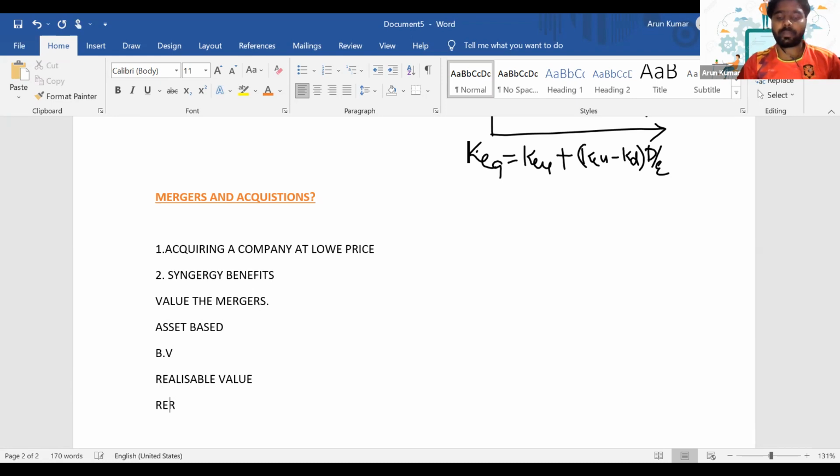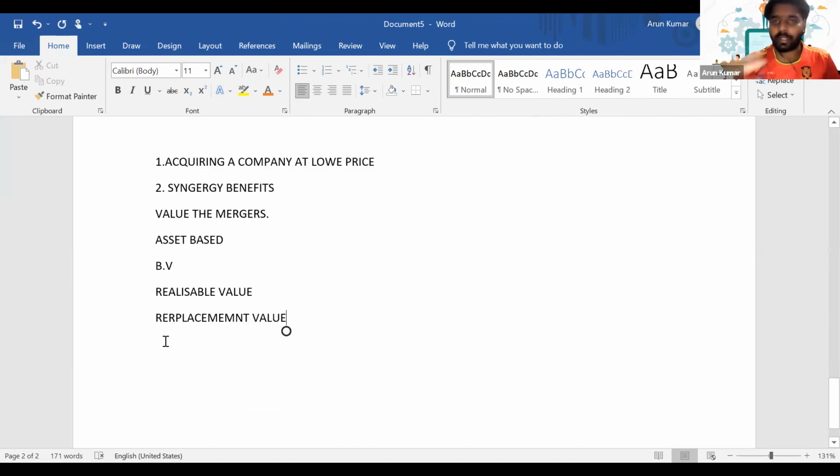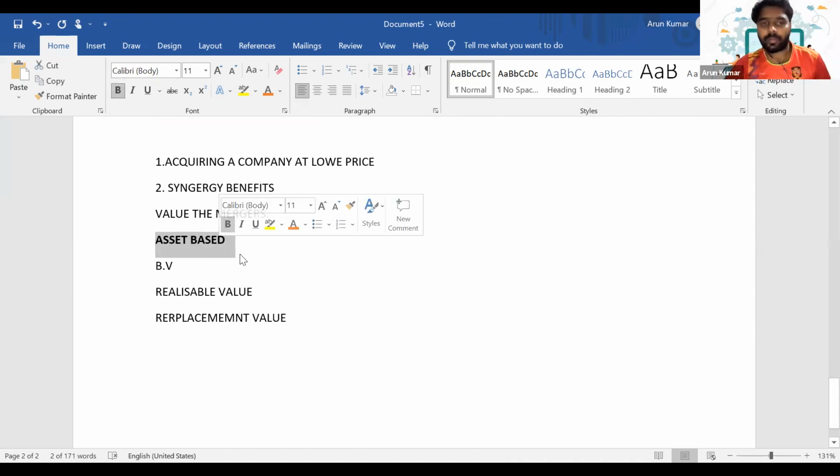Then we have the replacement value approach. Okay, so in the valuation model, the first way to value a company, when we're going for an acquisition, is that we have to value it. Only then will we get to know whether it is worth it or not, right? In order to do that, we need to know the business valuation methods.